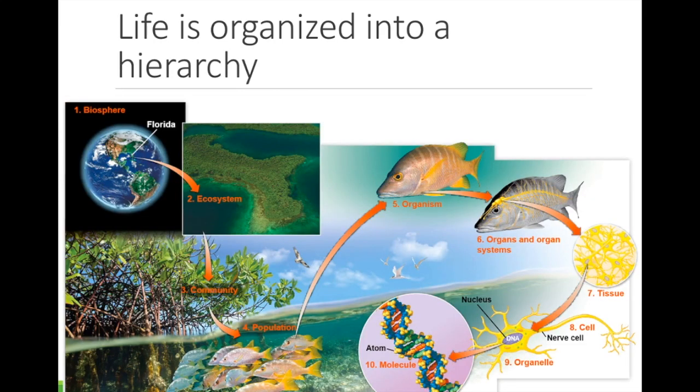Life is organized into a hierarchy. The smallest level of organization is the molecule. Here we see one molecule of DNA. The next level up from that is an organelle. The nucleus is an organelle that is made up of all of the DNA in the cell. Next is an entire cell.